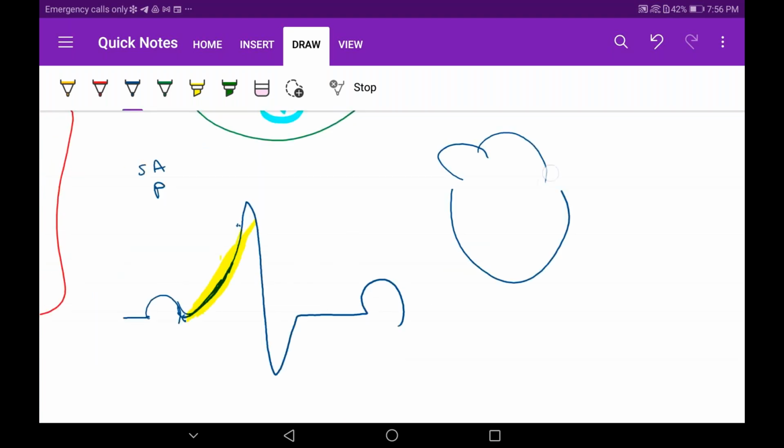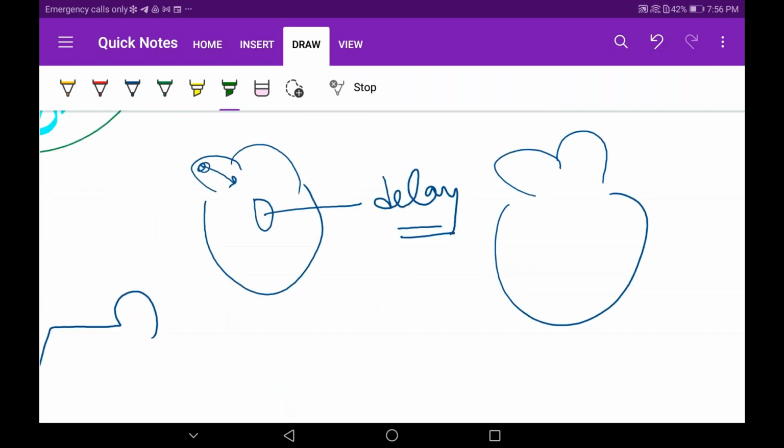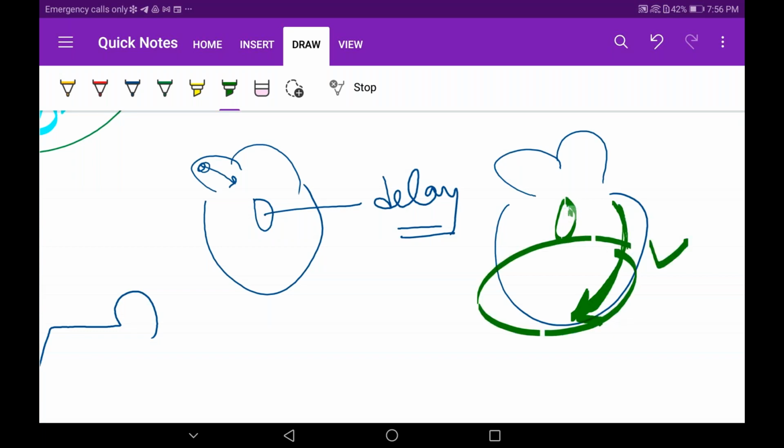Normally in our heart, the SA node sends a signal and the AV nodal delay is present. But in this case, the delay is compensated by the bundle of Kent. Why? Because by the time this delay is occurring, the bundle of Kent is depolarizing the ventricles. The delay is gone, and the signal is reaching here.